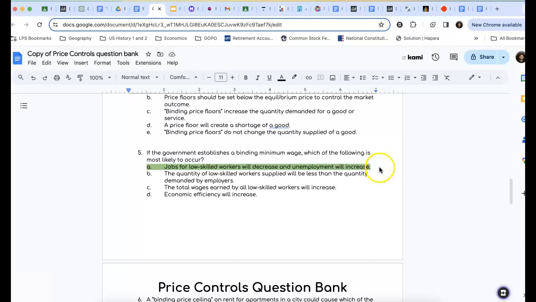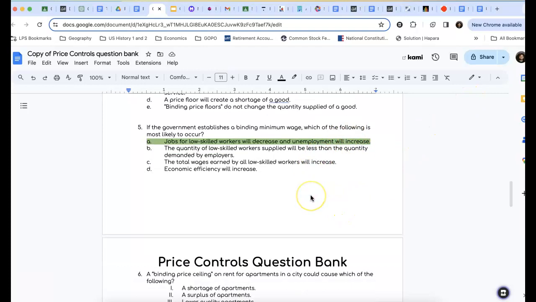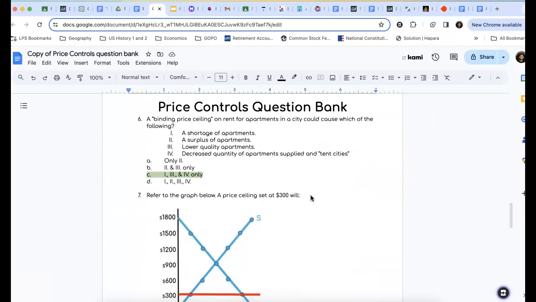So a lot of people aren't going to be able to find jobs, and the people that are most affected by that are the people that minimum wage laws are intended to help, who are the lower skilled workers, so high school students, young workers in fast food type jobs, grocery stores, things like that. Minimum wage is intended to help those people, but it actually ends up hurting them, specifically if you raise minimum wage too fast or by too much.